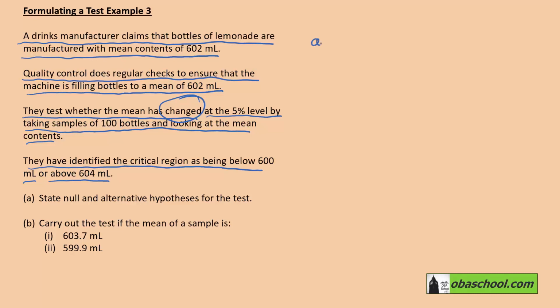So in part A, we want to state null and alternative hypotheses for the test. Well, H0 is always the situation of no change, so that's going to be that the mean is 602 milliliters. The alternative here, remember we've got critical regions below and above, so that's just going to be that mu has changed.